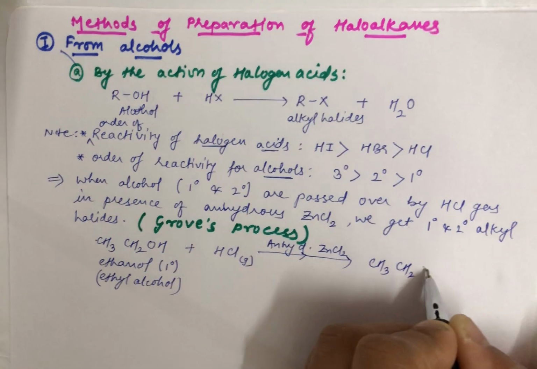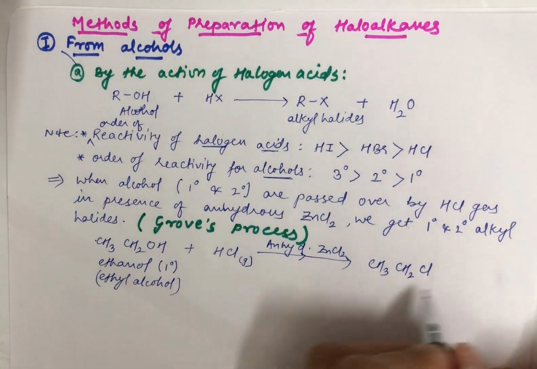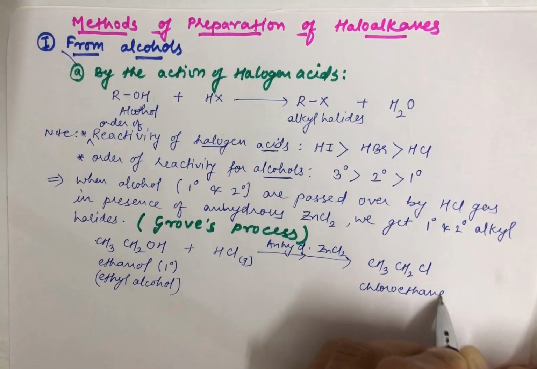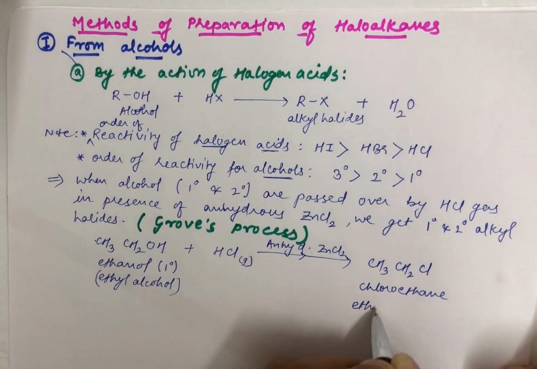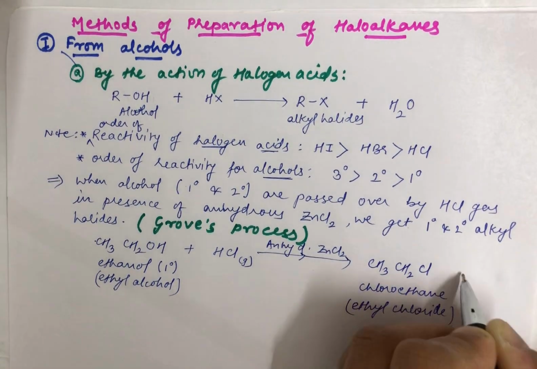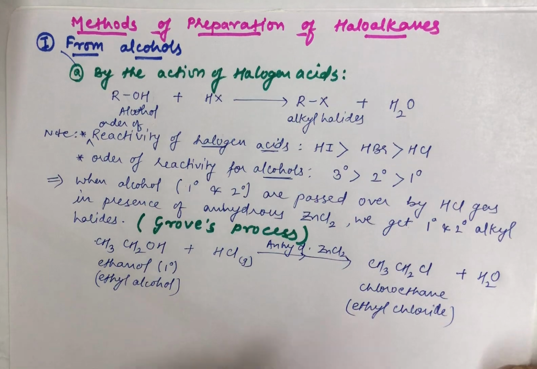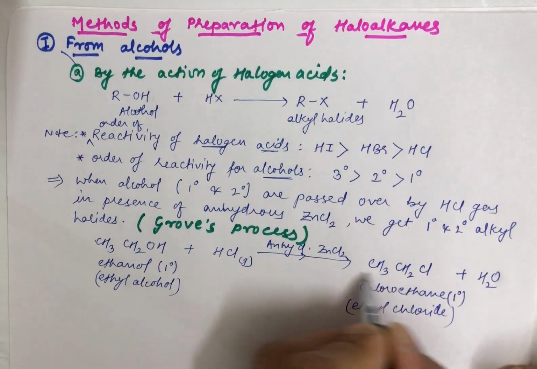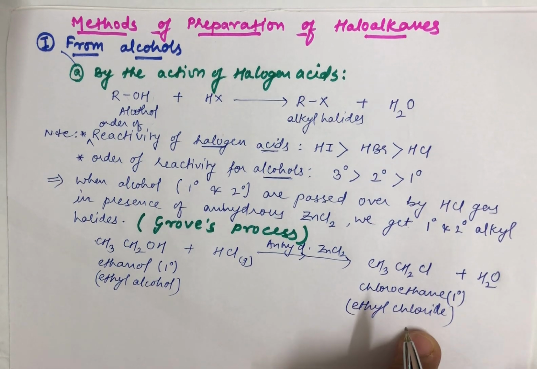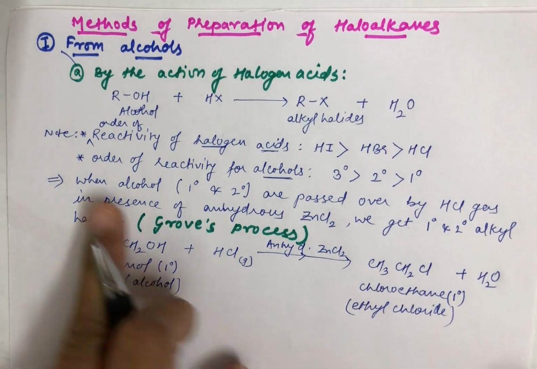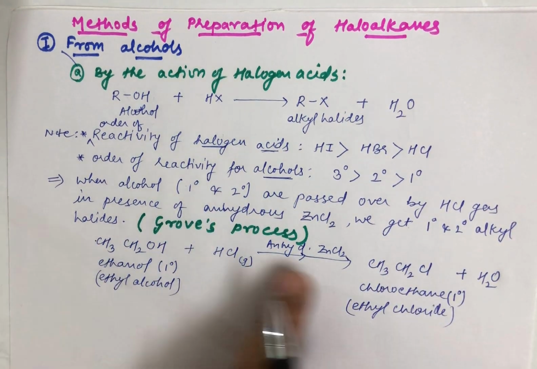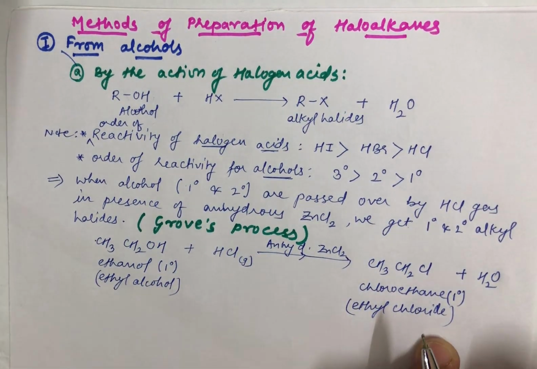So here you have taken HCl. Let me write the product formed: it would be chloroethane, or commonly you can call it ethyl chloride, plus a water molecule will be eliminated. This is a primary alkyl halide, that is ethyl chloride. As I just now said, primary and secondary alcohols will give primary and secondary halides respectively. This process is called Grove's process.